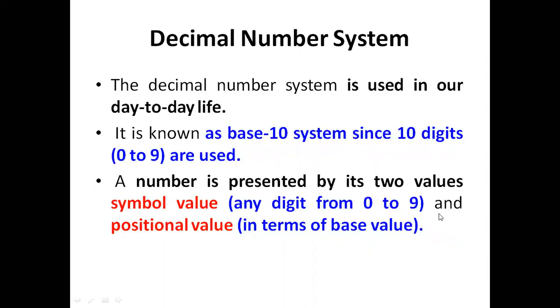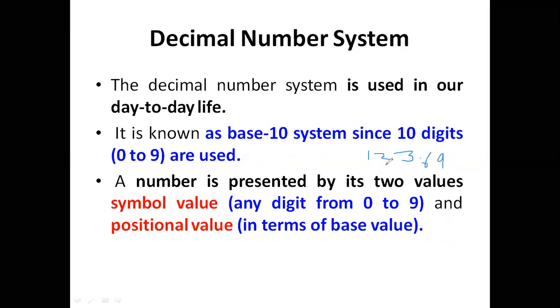And the decimal number system, as we just discussed, considers digits 0 to 9. If you want to represent any decimal number, suppose I want to indicate 123, this is a decimal number. Inside this, what digits have been used?